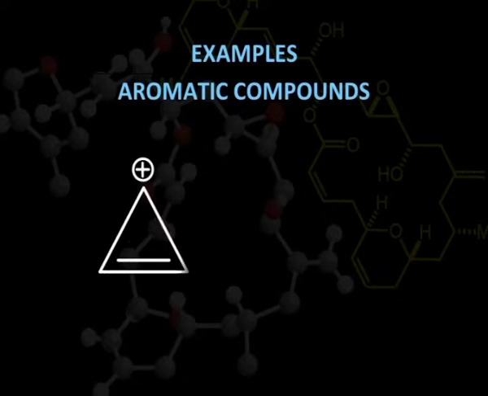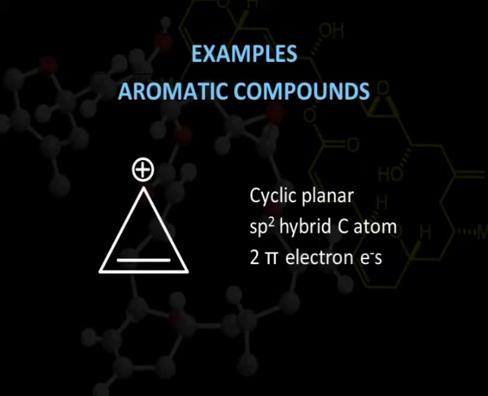Now take another case. This is an example of a cation, the cyclopropenyl cation, which possesses 2 pi electrons because of the presence of this pi bond and nothing more. Here we can further check the sp2 hybridization of each atom forming the ring. Because of the presence of the double bond, this atom will be sp2 hybridized. In the same way, this will also be sp2 hybridized.